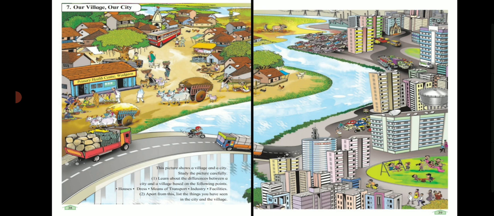Observe this picture carefully and you will see that there are two different images. On the left hand side, you can see a few houses, bullock carts, some people sitting out and selling vegetables, fruits, and other essential things. On the right hand side of the picture, you can see big buildings, vehicles, parks, etc. Now children, can you tell me what is the difference between the two images?